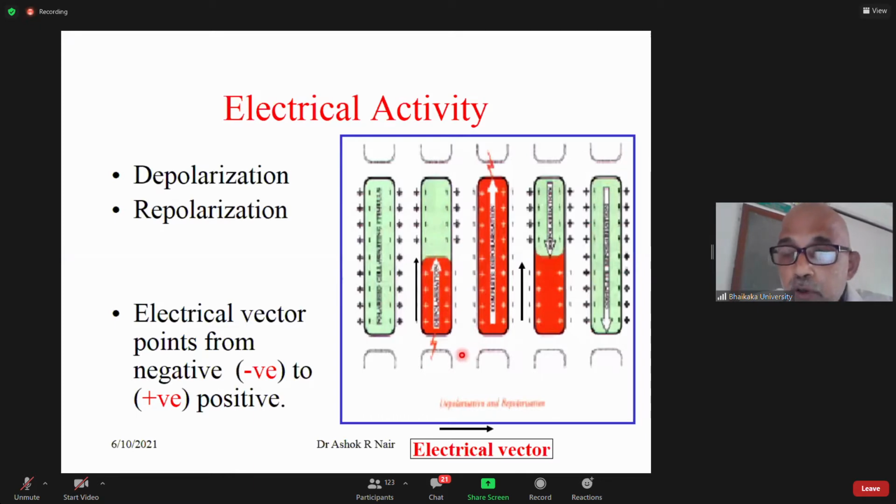If you have a positive electrode here and the negative electrode here, then if the electrical vector is moving away from the positive electrode, it will give you a downward deflection. So the recording upward or downward will depend upon the direction of the electrical vector and the position of the recording electrode. Clear? So if the depolarization is spreading in this direction and the recording electrode is here, you will get a positive deflection here. Okay.